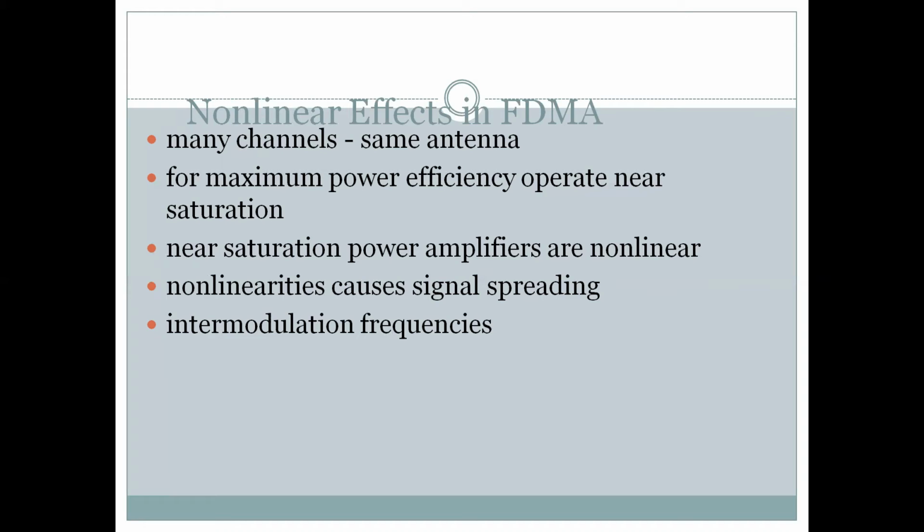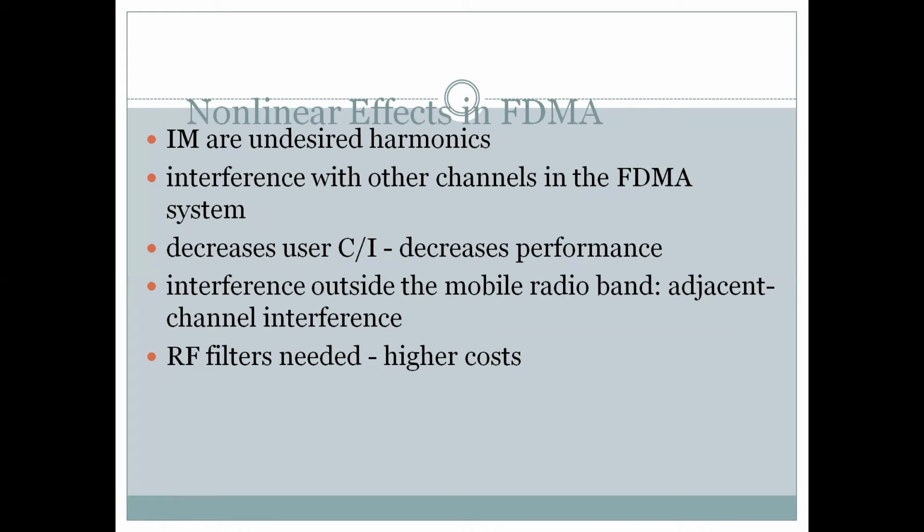Non-linearities cause signal spreading, and there are intermodulation frequencies, the intermodulation effect, IM. This IM effect is very prominent in FDMA systems, and these are nothing but undesired harmonics. There is interference with other channels in the FDMA system, and it decreases C/I performance.